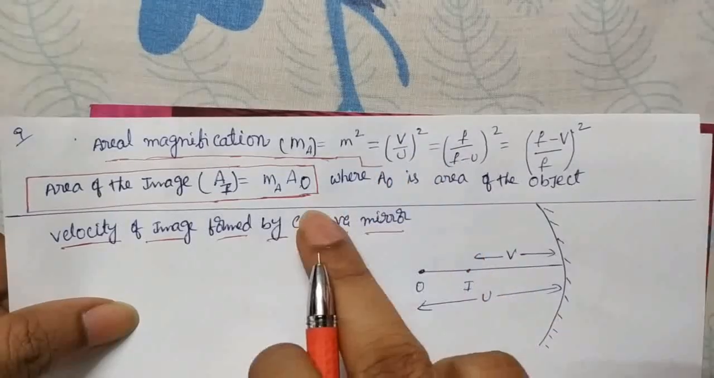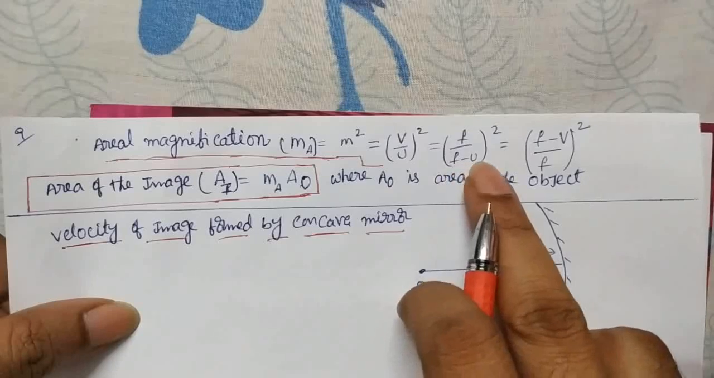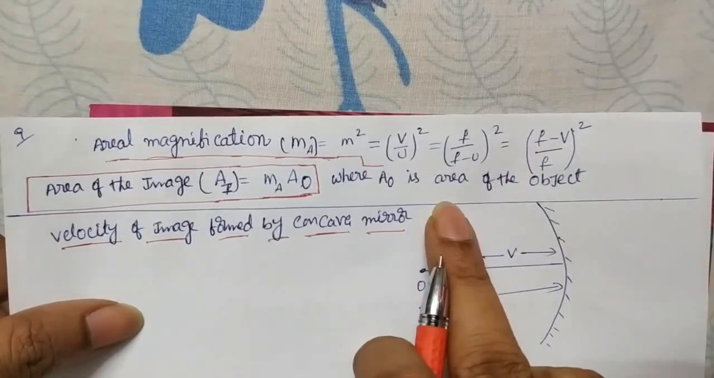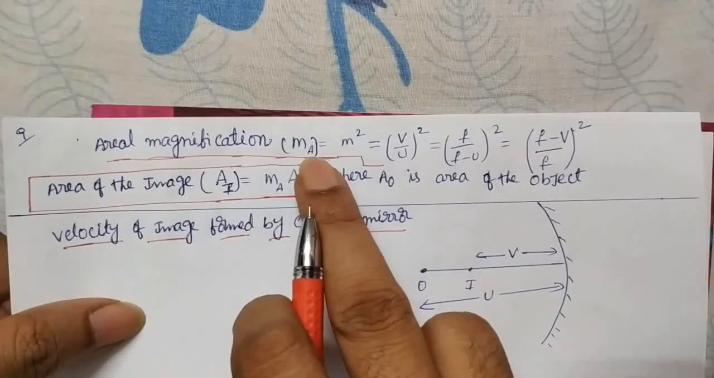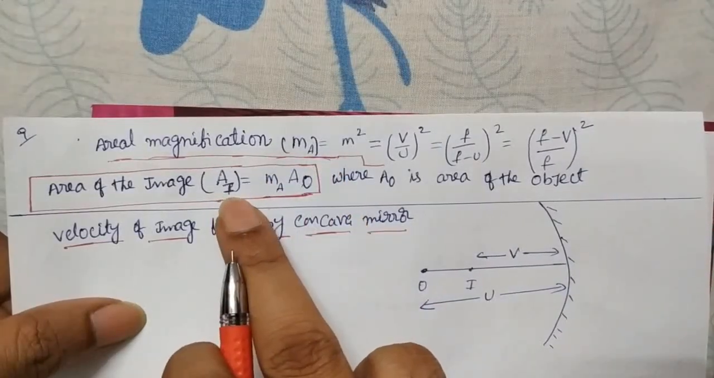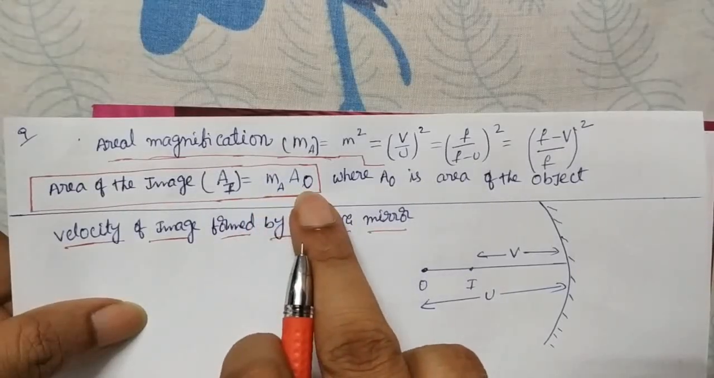V by u, the transverse magnification, we already know, with different formulas: f by f minus u, f minus v by f, and the whole square of those values. What is the final area? This is the number of times the area increases. A final, or the area of the image, is equal to MA, the magnification of area, into the initial area of the object.